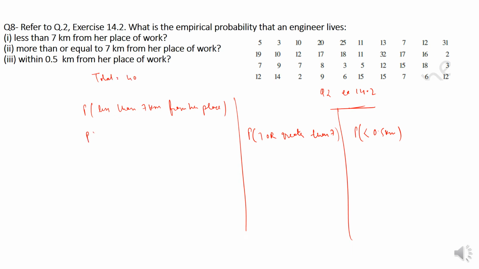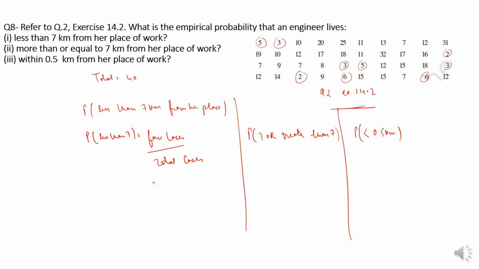So the probability of less than 7 is favorable cases by total cases. In this table, how many are less than 7? 1 2 3, 4 5 6, 7 8 9.